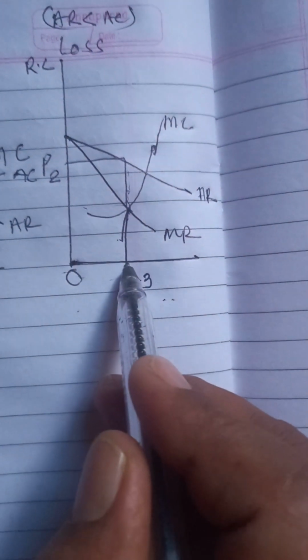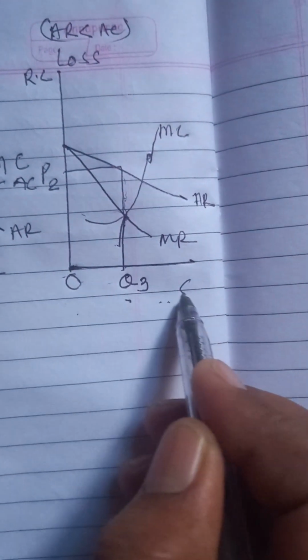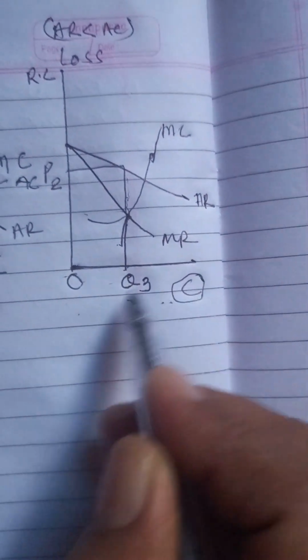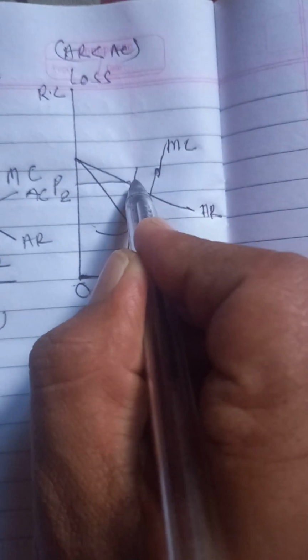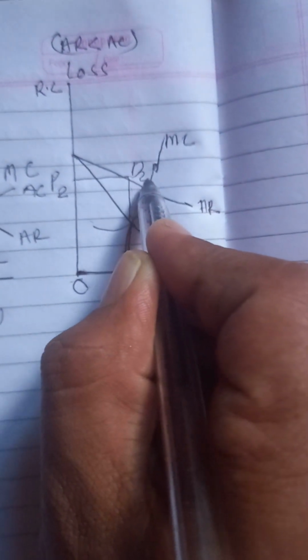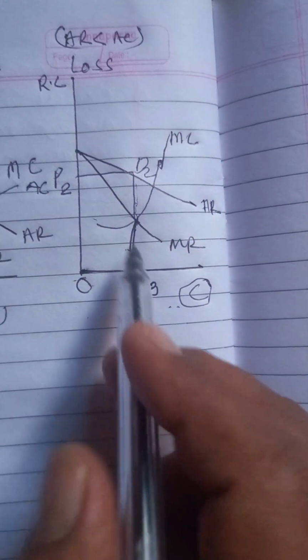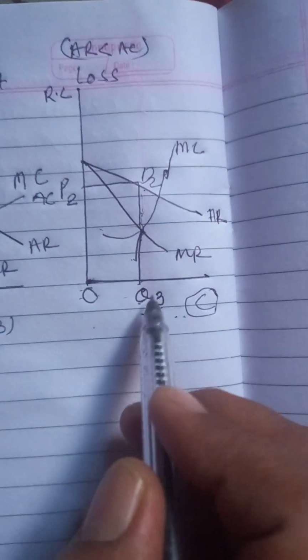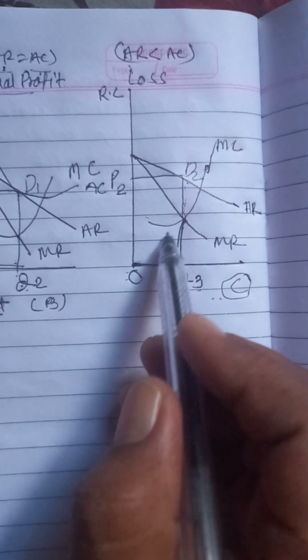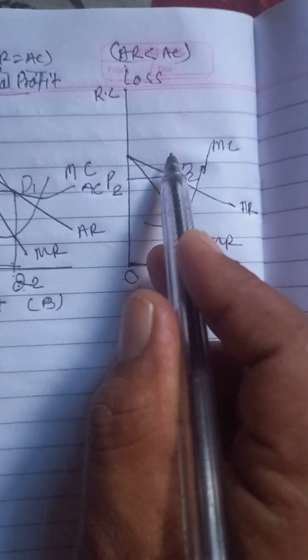This is the output produced by this firm. Let's say this is the C firm. C firm produces output Q3. Its average revenue is D2, let's put the name D2. Q3 D2 is the average revenue while producing OQ3 quantity, and this firm will explain the loss. So average revenue should be smaller than AC, so the average revenue must be below this point.